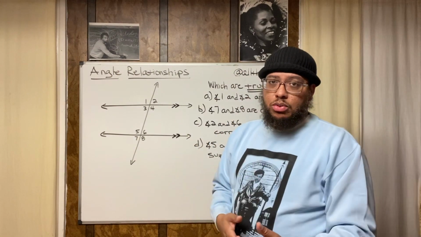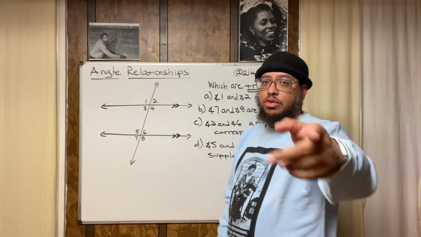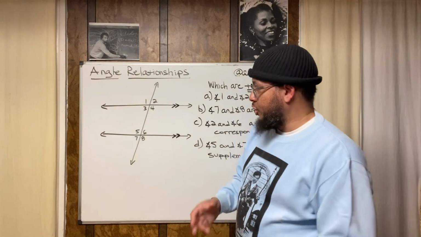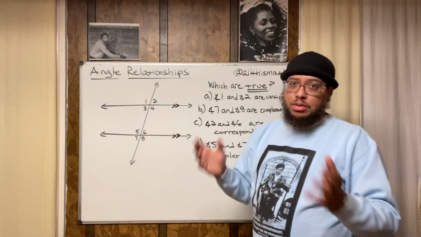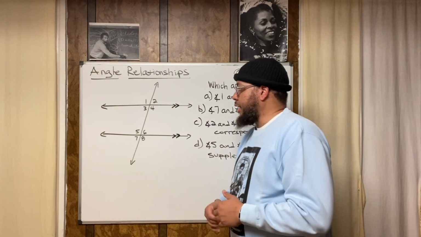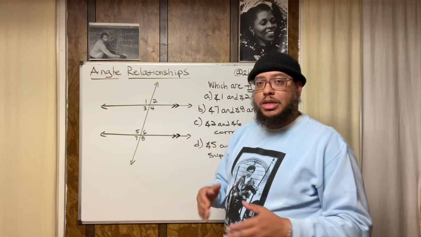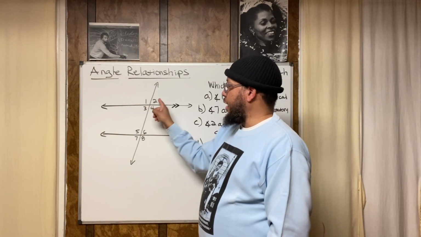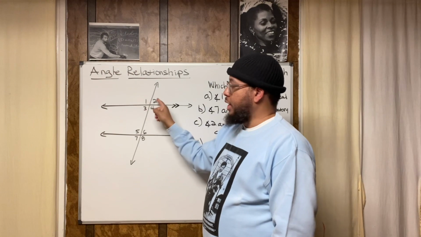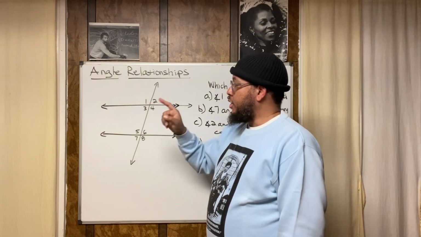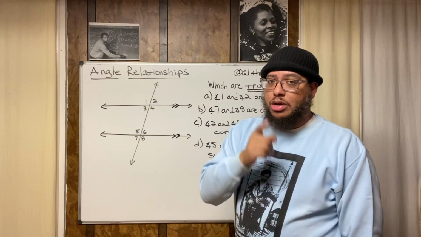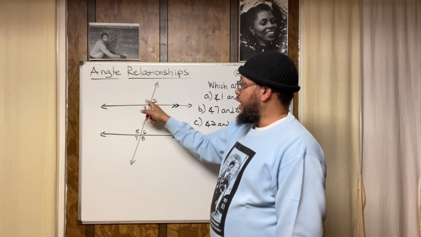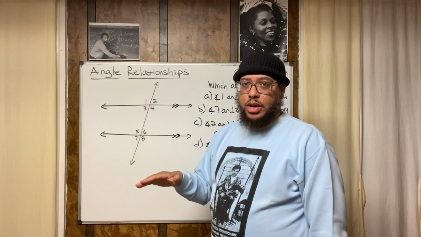So vertical angles share a vertex. You should write that in your notes. Vertical angles share a vertex. What else? There's something else about vertical angles. Vertical angles are non-adjacent. What does adjacent mean? Adjacent means next to each other. Angle 1 and angle 2 are next to each other, so angle 1 and angle 2 are adjacent. And I just told you that vertical angles are not adjacent. So that means that angle 1 and angle 2 are not vertical angles.